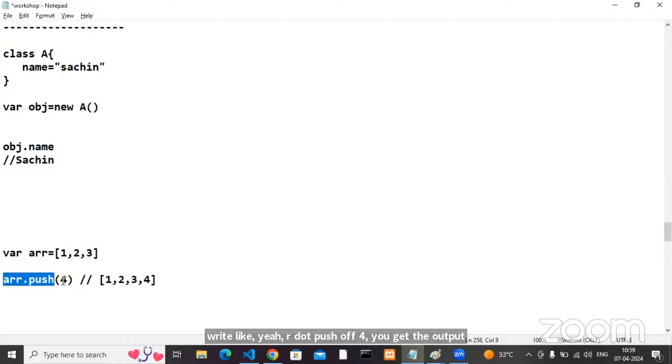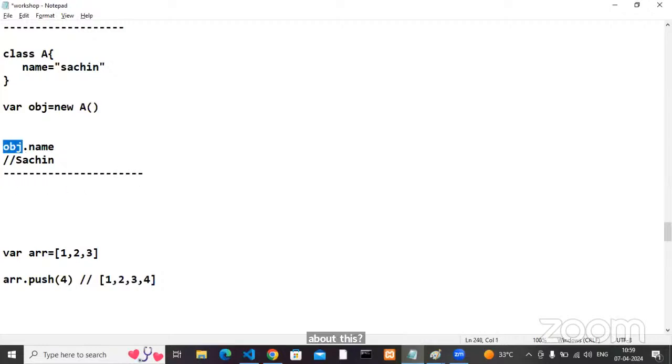Can anyone say something about this? This one and this one are similar, right? Simple. Here obj, here arr. Obj is an object of one class. Which class? A. Now arr should also be an object of one class. Which class? Keep that aside. Inside the class, name is one variable. And inside that class, push is a variable or a method? Push is a method, yes or no?